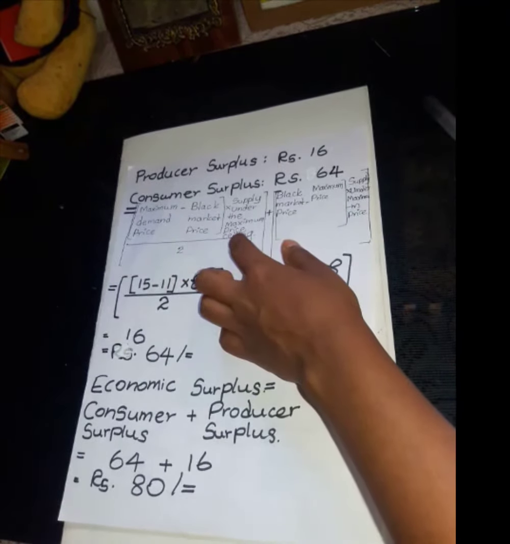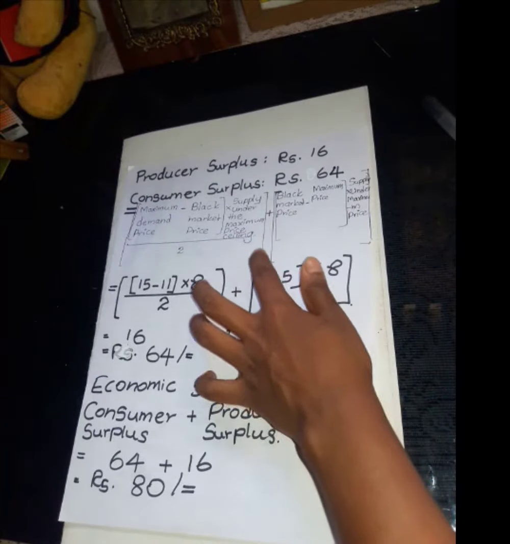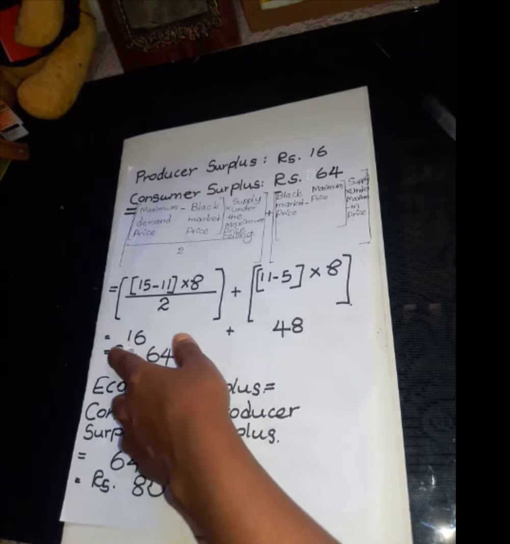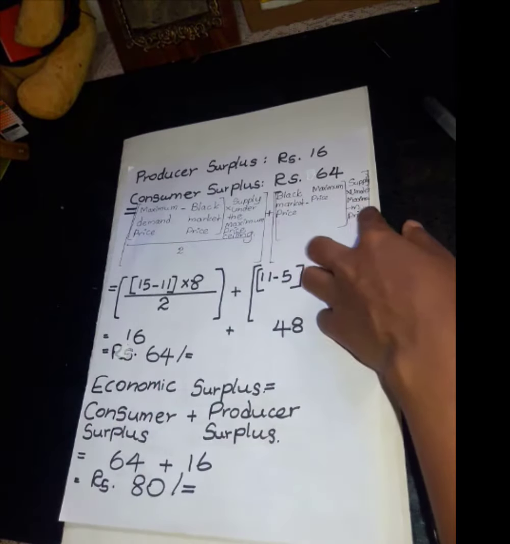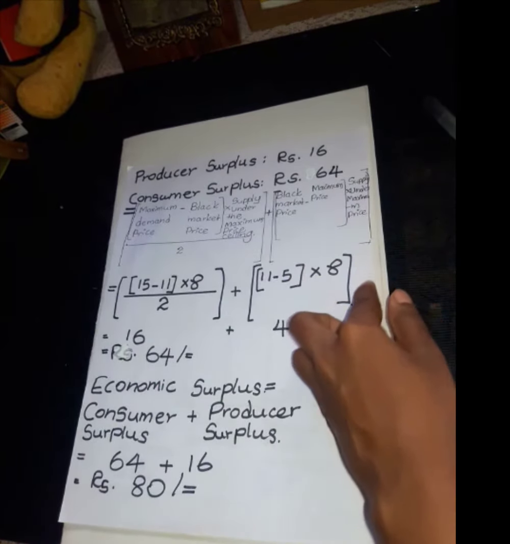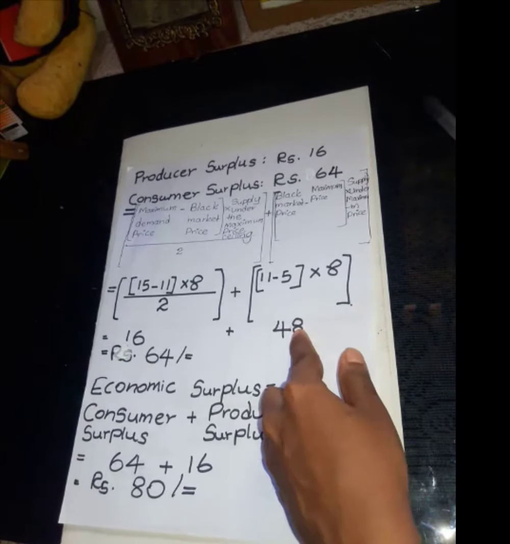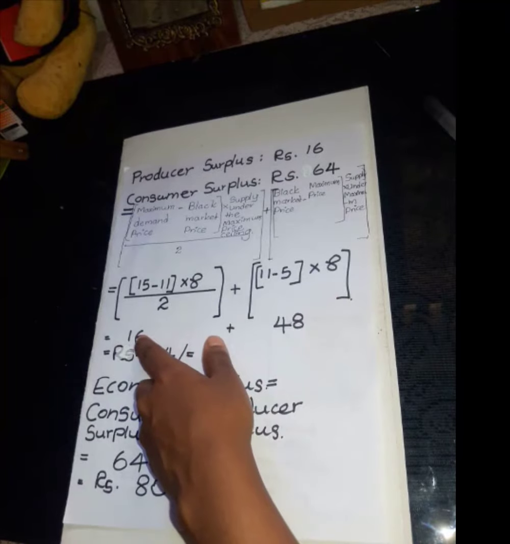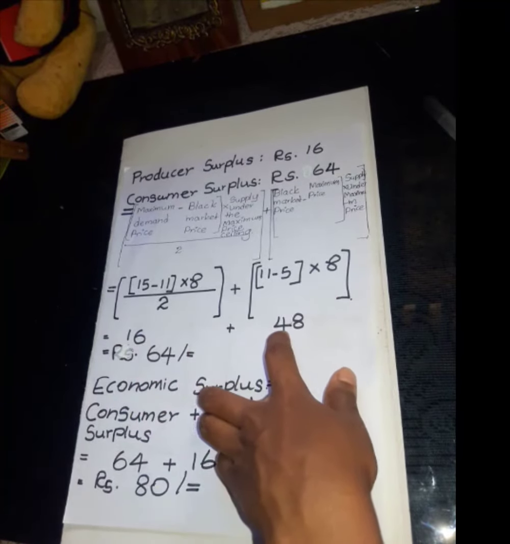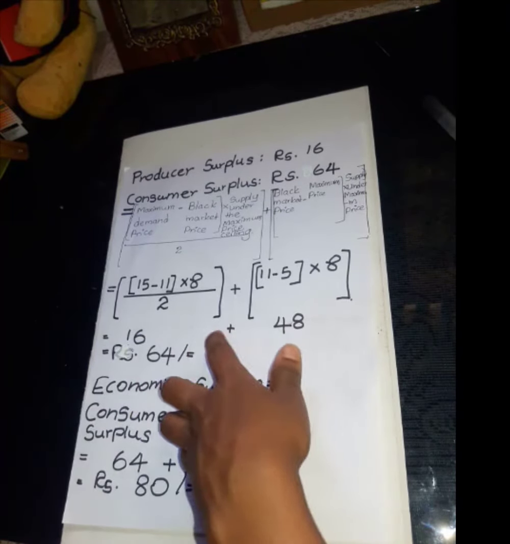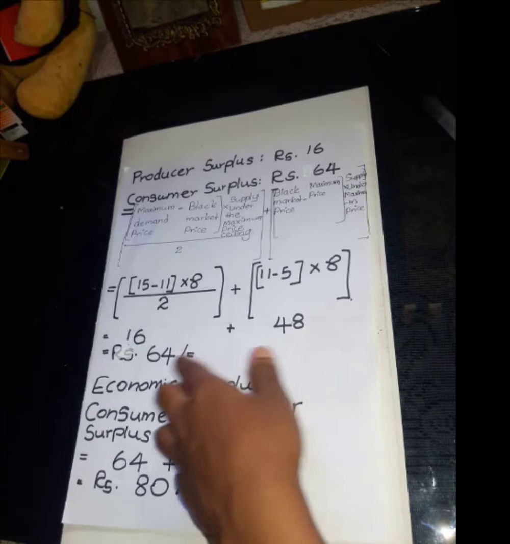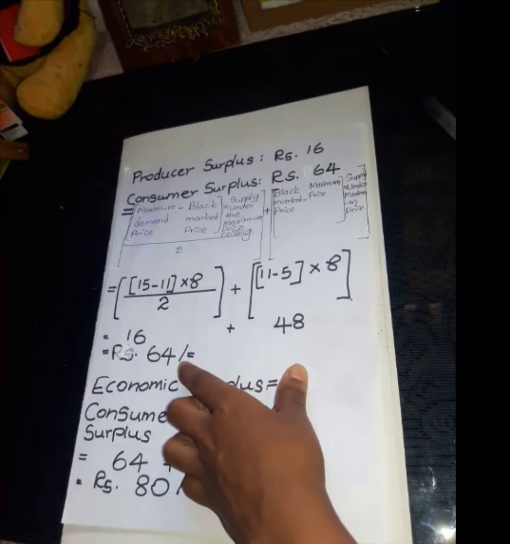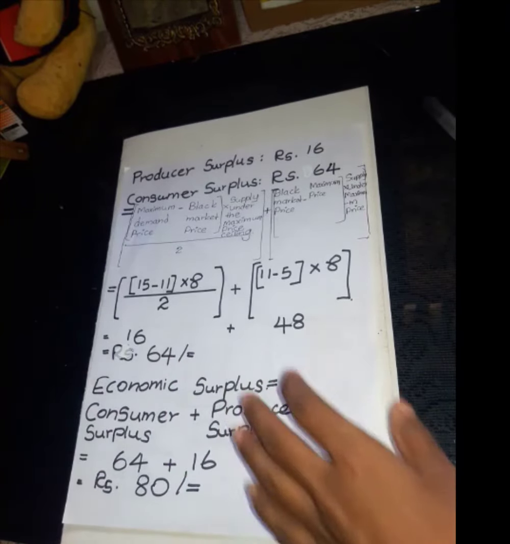This is the calculation of the triangle area and this is the calculation of the rectangle area. So we have calculated this already and now we have calculated this, and the sum of these two, our consumer surplus, equals 64 rupees.